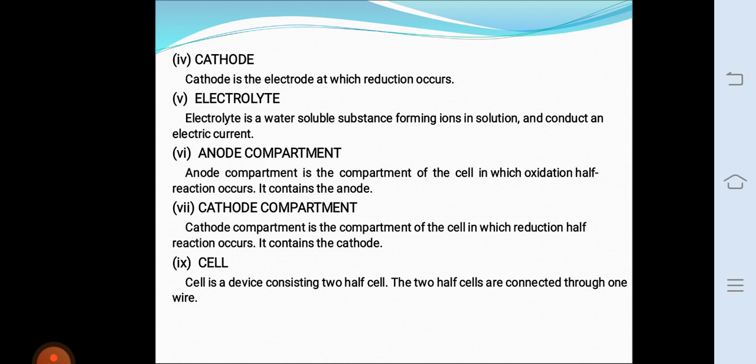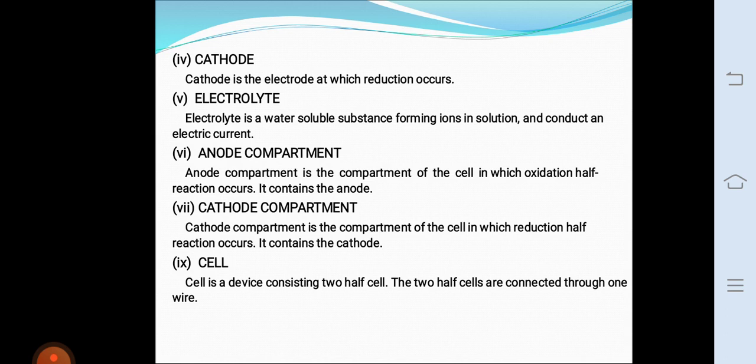The next topic is electrode potential. A metal consists of metal ions with valence electrons. When the metal is placed in a solution of its own salt, one of the following reactions will occur. First, positive metal ions may pass into the solution, that is M gives M^n+ plus n electrons. An oxidation reaction will occur. Otherwise, positive metal ions from solution may deposit, that is M^n+ plus n electrons forms M. That means a reduction reaction will occur.